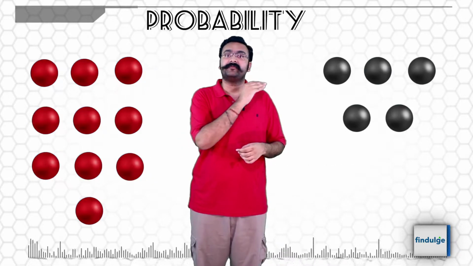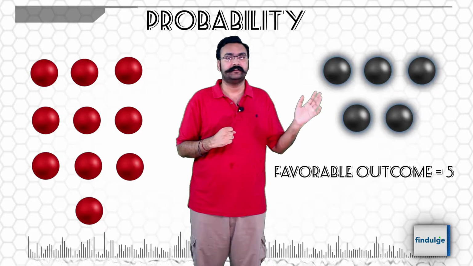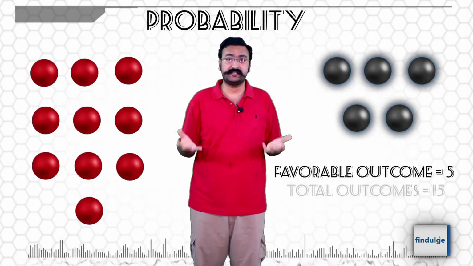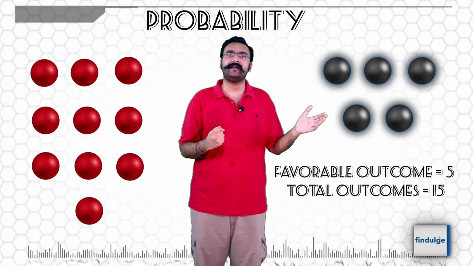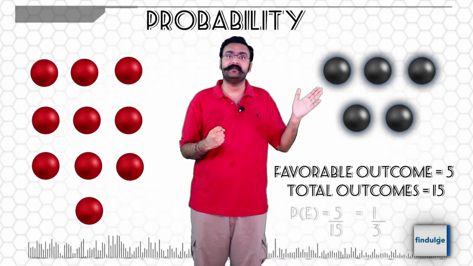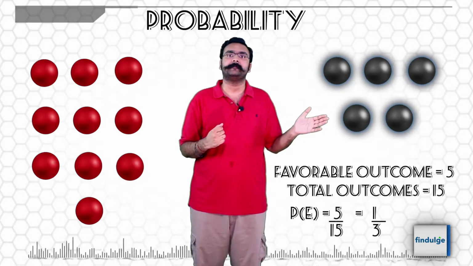Similarly, number of favorable events for drawing a black ball are 5. Total number of events is still 15, the total number of balls. So probability of black is 5 divided by 15 or 1 by 3.